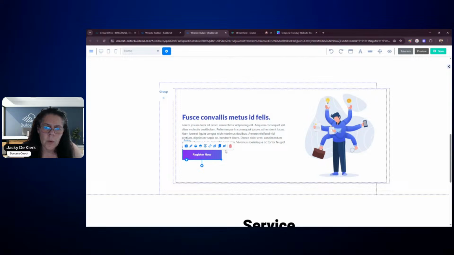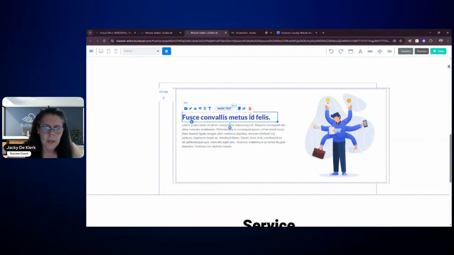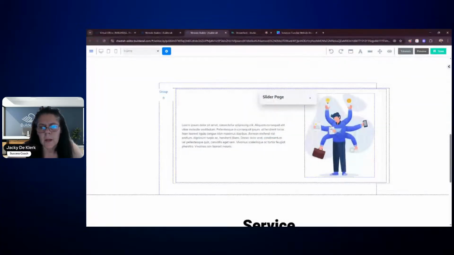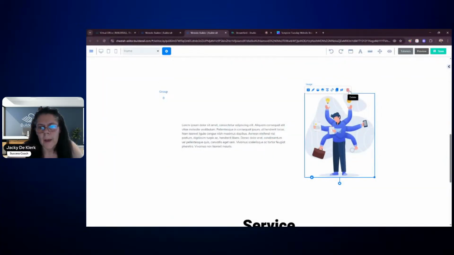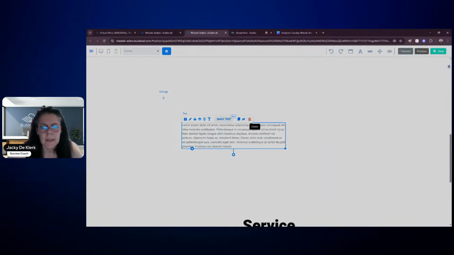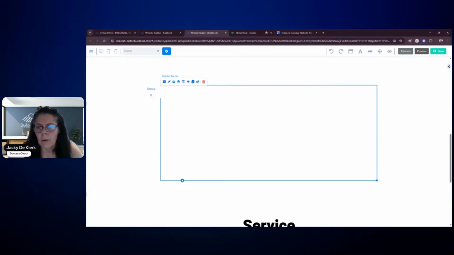So now you can see we've got a variety of buttons here. We can remove the buttons. We can remove the text. I'm just going to keep that one text for now so that we can work with that. We can remove that as well. And I'm going to show you a shortcut here. So let's just take that out so that we just have the blank in that area.